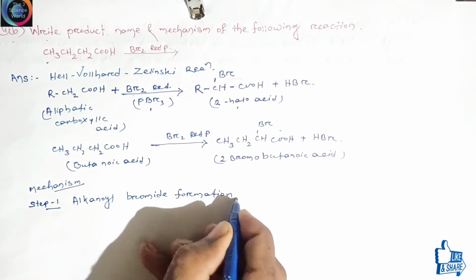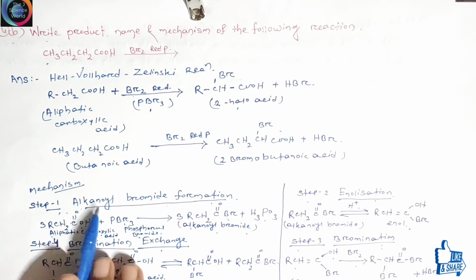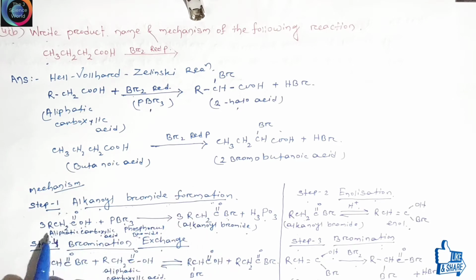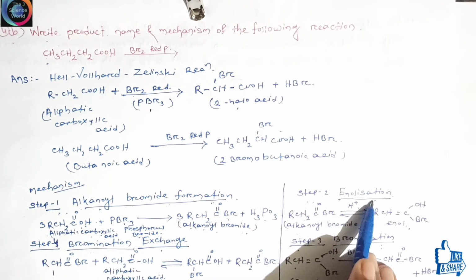When aliphatic carboxylic acid reacts with phosphorus bromide, the alkanoyl bromide is formed. This OH group is substituted by bromine, and this bromine is simply joined to this carbon.